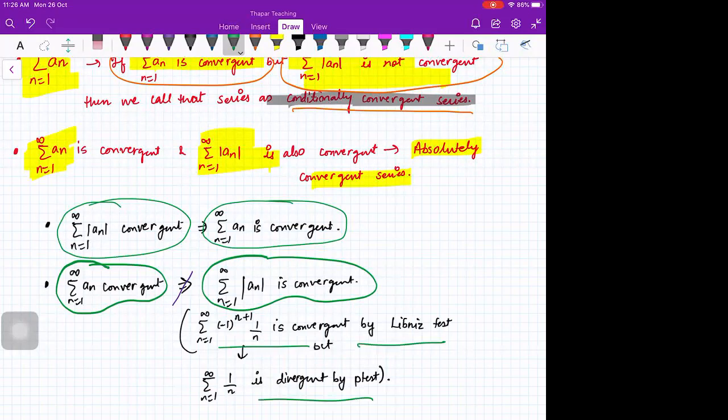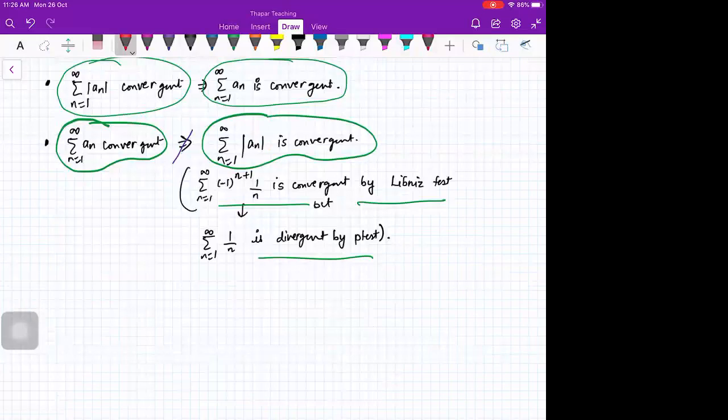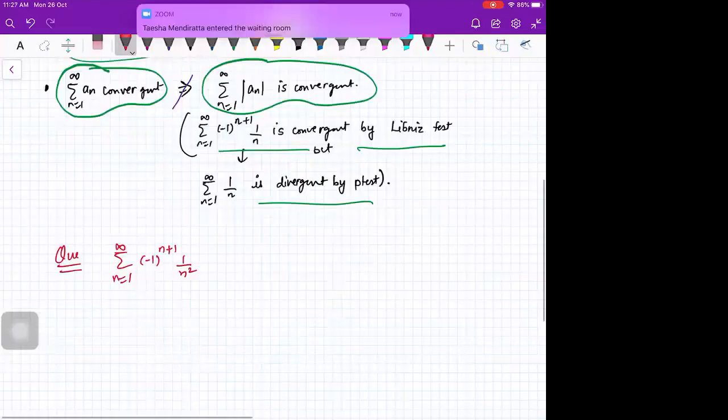Okay, so today we will be solving some problems based on this concept of conditional and absolute convergence. So let us look at this problem. You have sigma n from 1 to infinity minus 1 raised to power n plus 1, 1 by n square, right? So here the question is to test the convergence of this series.